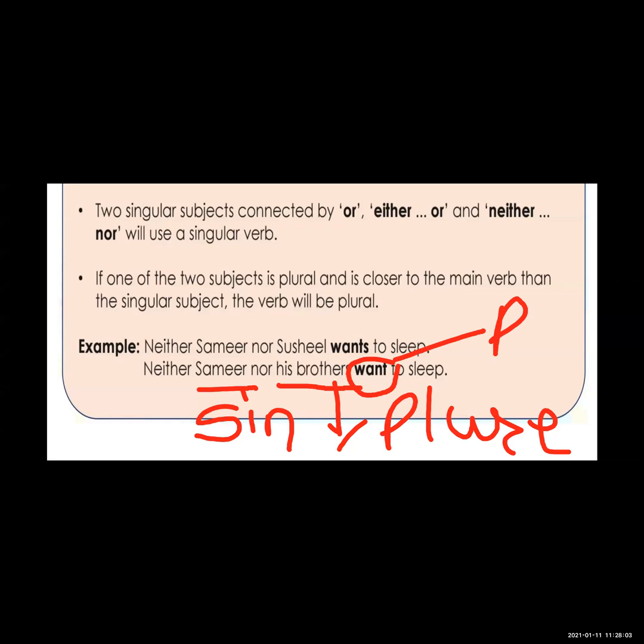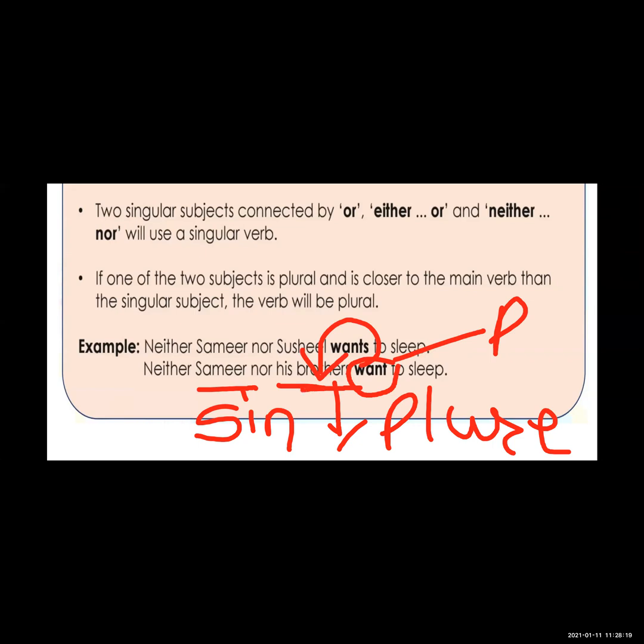What is our rule? When we are using two subjects and one is plural and is closer to the main verb, the verb will be plural. See here, brothers is closer to the main verb.